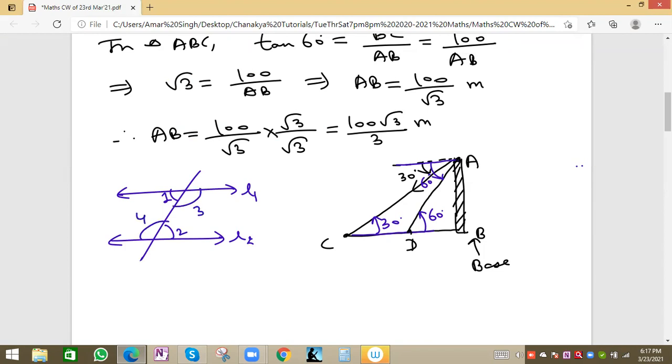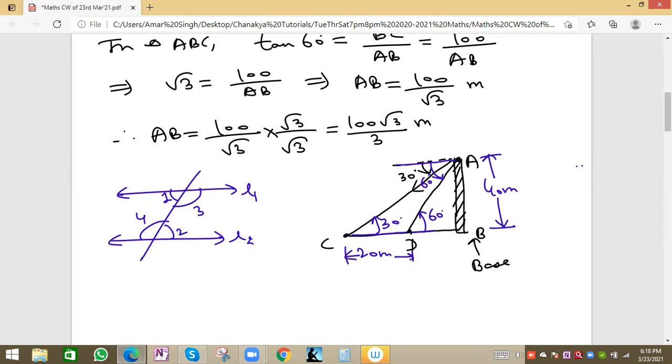We know this property, so the same property we have used here, 60 degree. Suppose they have given this AB value, let us take one case, suppose AB value is 40 meters, the height of the tower, or height of the building, or height of the lighthouse. And from C to D, his friend comes near to the base of the building or base of the tower where this person is standing. So let this CD, from C to D, be 20 meter.